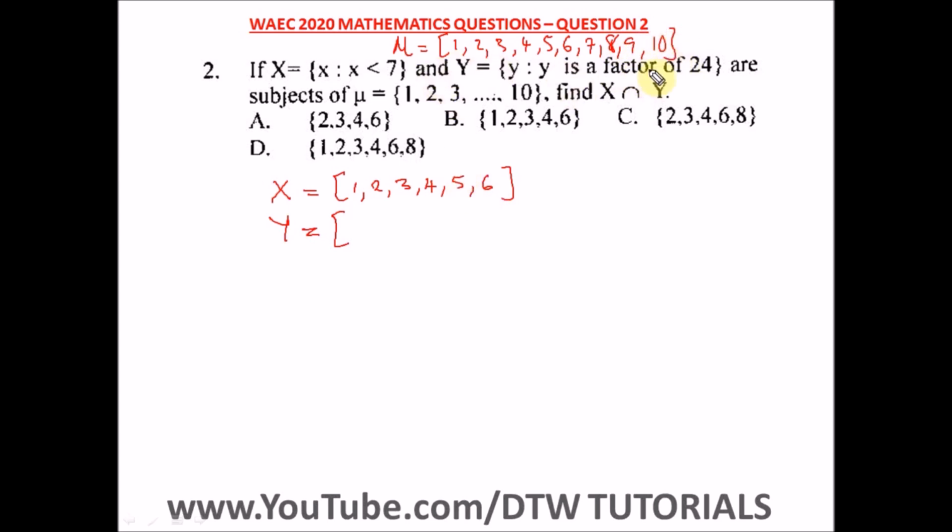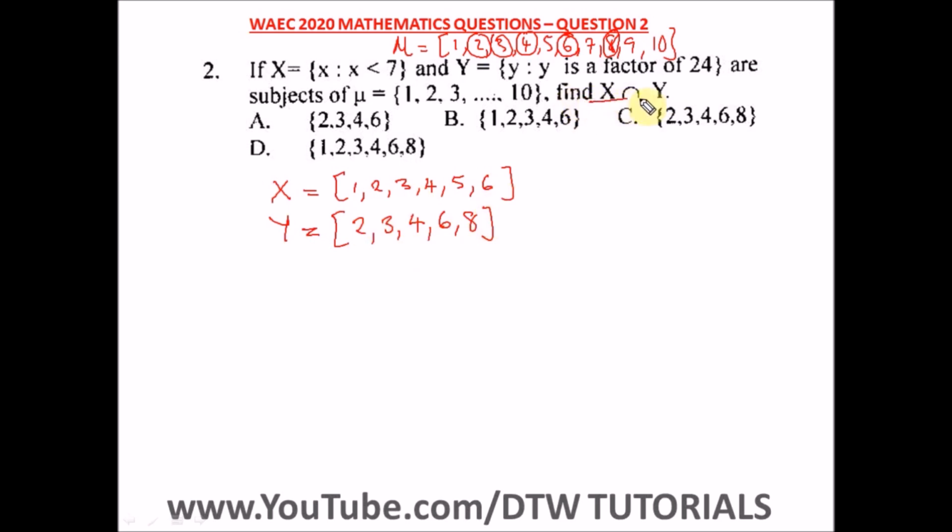So our factors of 24, we have 2. The next one we have a 3. Remember, 3 times 8 is 24. Then the next one we have a 4. The next factor of 24 is a 6. And our final factor will be 8. Remember, 4 times 6 is 24. So we have this now.